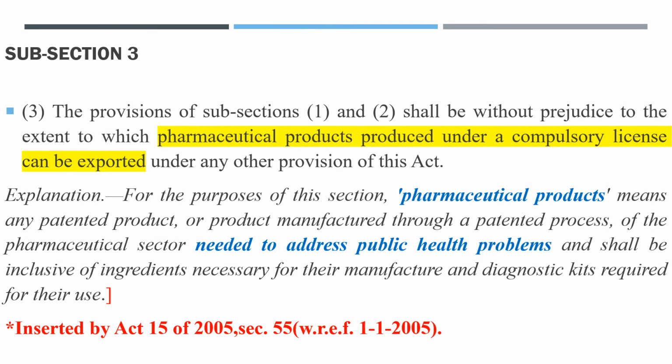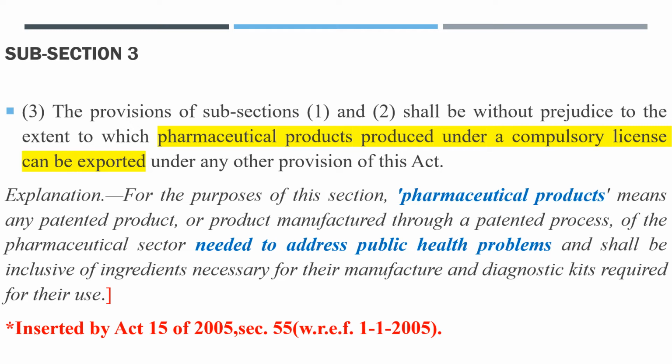Subsection 3 says the provisions of subsections 1 and 2 shall be without prejudice to the extent to which pharmaceutical products produced under a compulsory license can be exported under any other provision of this Act. Explanation: for the purposes of this section, pharmaceutical products means any patented product or product manufactured through a patented process of the pharmaceutical sector needed to address public health problems and shall be inclusive of ingredients necessary for their manufacture and diagnostic kits required for their use.